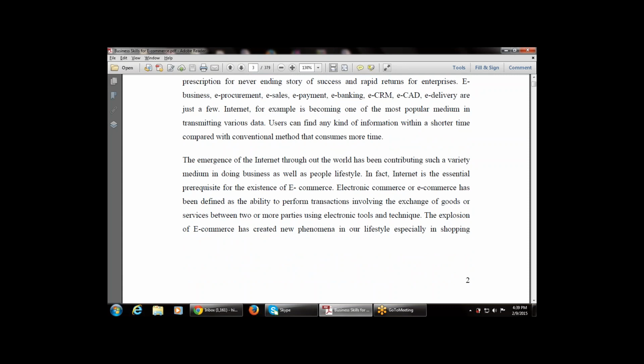This paragraph simply tells you the importance of the E. That is, why we are using the E, what the importance of E is, and what the difference is between the traditional method and e-commerce.